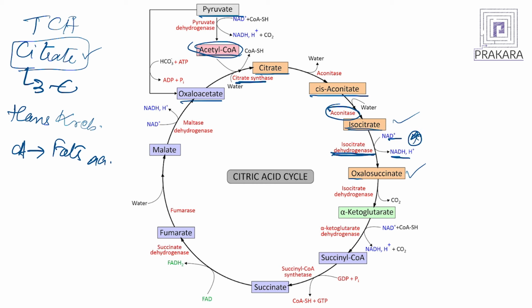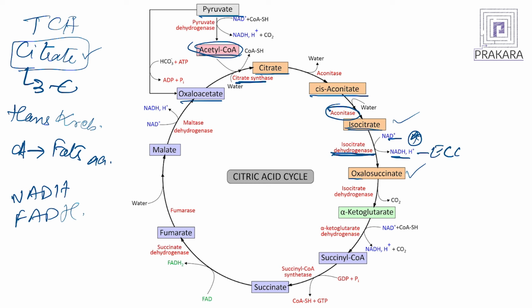When we are counting the energetics of a pathway, you will have to check wherever there is NADH and FADH2 coming out of that particular pathway. All these NADH and FADH2 that come out of this pathway are the ones which go into the electron transport chain. Wherever there is a dehydrogenation reaction, NAD plus gets reduced to give NADH, which is the reducing equivalent that enters the electron transport chain.